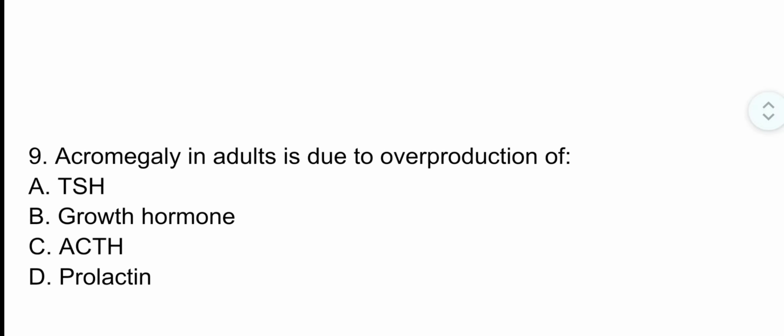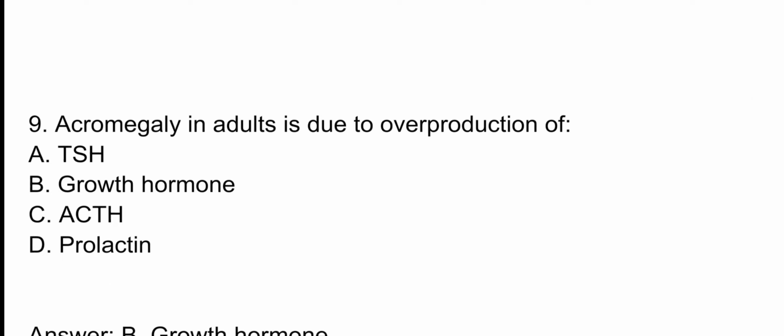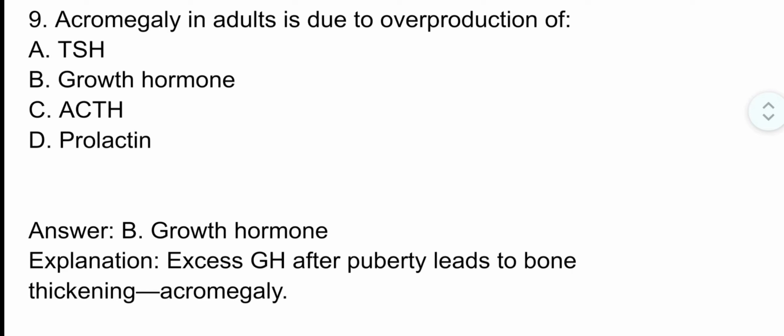Question number 9. Acromegaly in adults is due to overproduction of. The correct option is option B, growth hormone. Excess of growth hormone after puberty leads to bone thickening, which is called acromegaly.